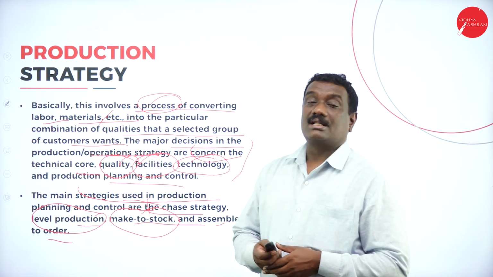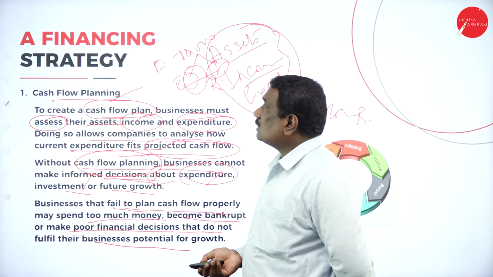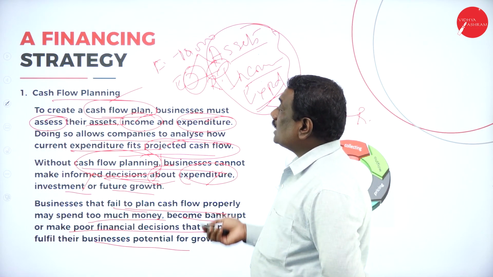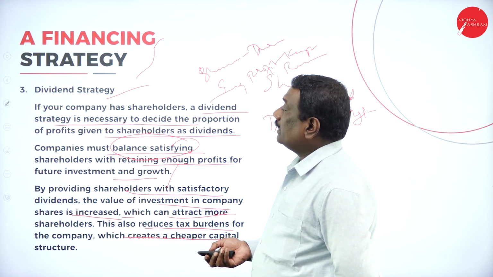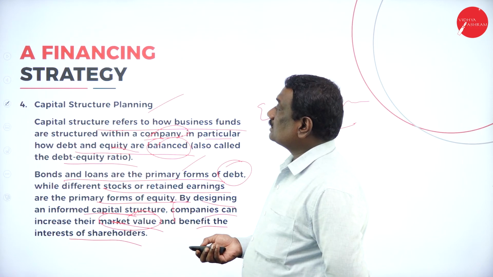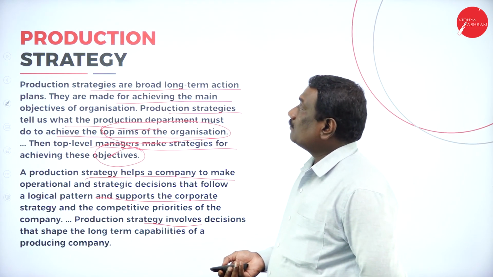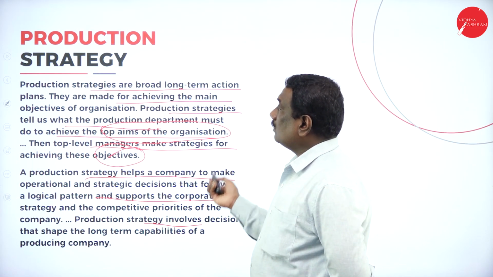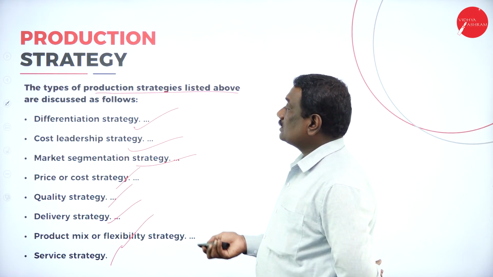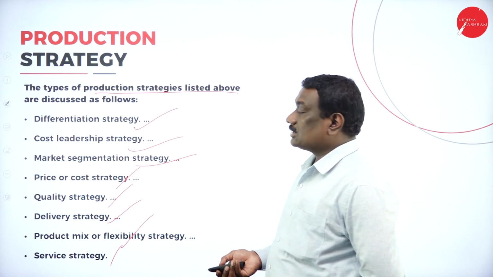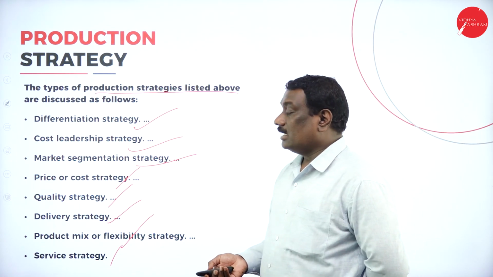Those were the aspects related to the production strategy. Again from the beginning, first I told you about what is the financial strategy, the concept. Then under financial strategy, it says cash flow planning, then investment planning, then dividend strategies, capital structure planning, and objectives of financial strategy. Then coming to production strategy, we saw the meaning of production strategy and the different types of production strategies: differentiation strategy, cost leadership strategy, market segmentation strategy, price or cost strategy, quality strategy, delivery strategy, then product mix or flexibility, and service strategies.